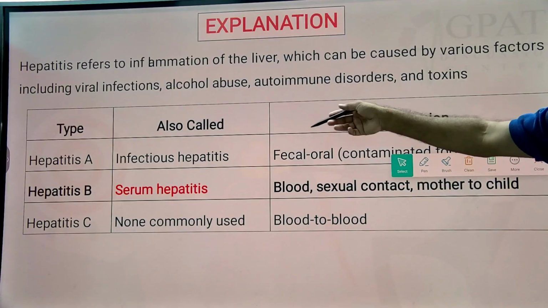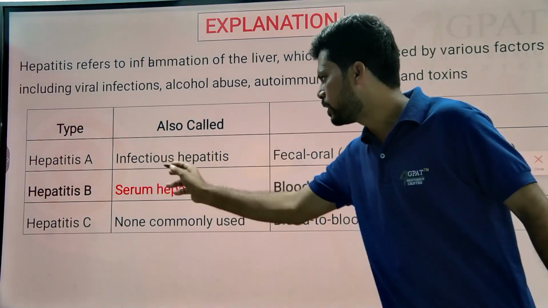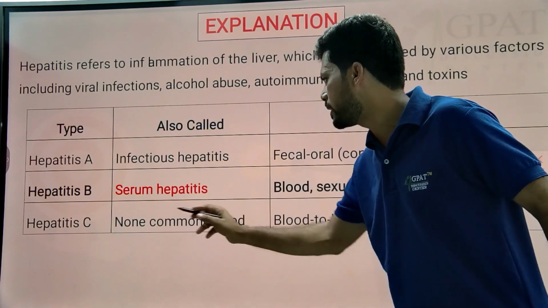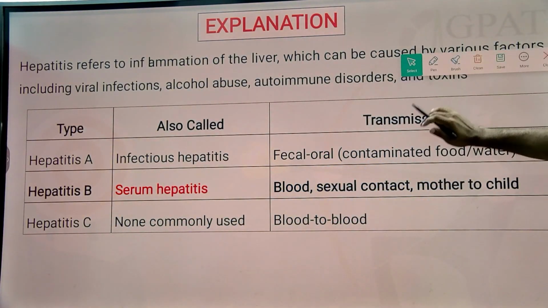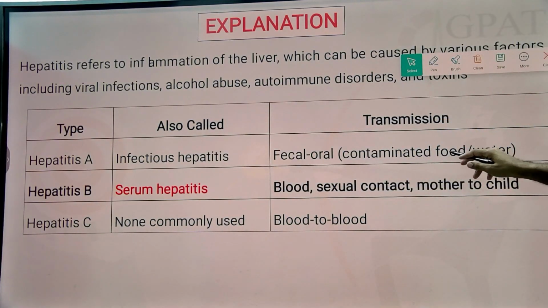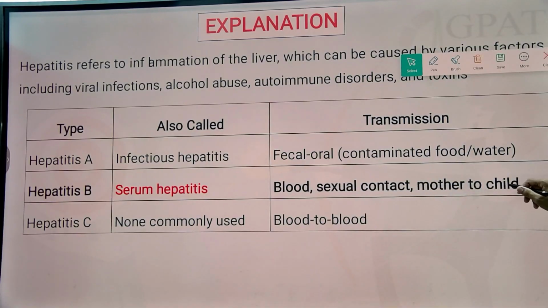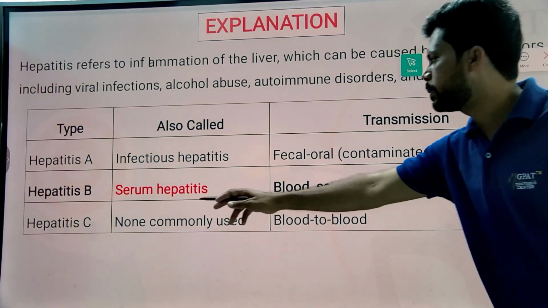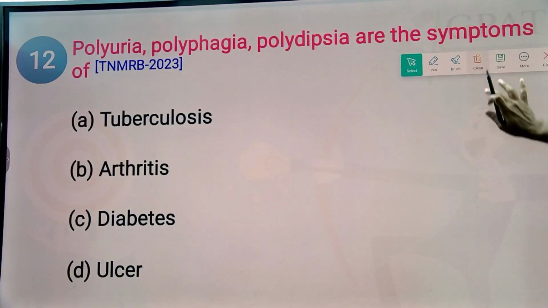So let's have a discussion like hepatitis A, hepatitis B, hepatitis C. Also called hepatitis A, infectious hepatitis; hepatitis B, serum hepatitis; hepatitis C, non-A non-B. And route of transmission of hepatitis A, fecal oral transmission due to contaminated food and water; hepatitis B, blood, sexual contact as well as through the mother to the child also; and especially hepatitis C through the blood, blood transfusion.